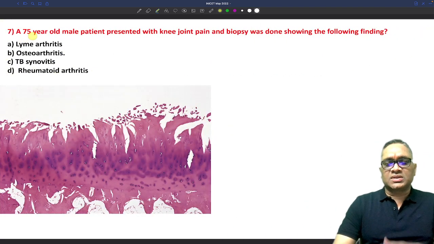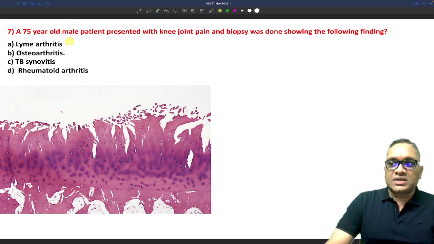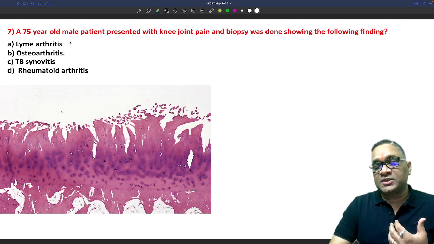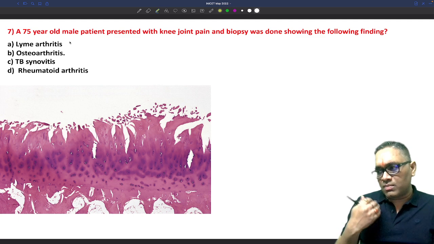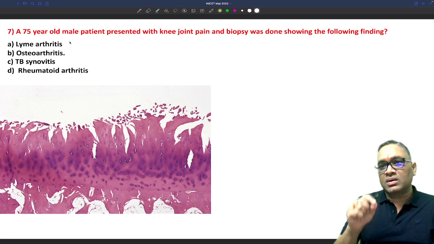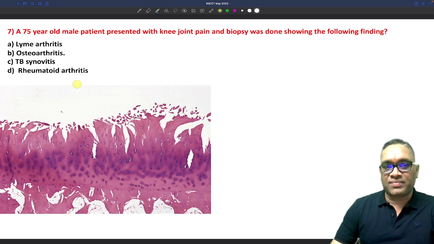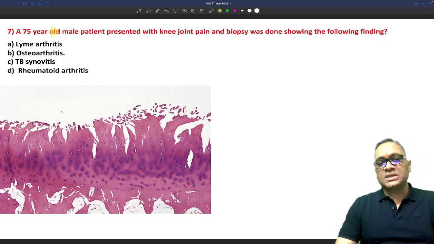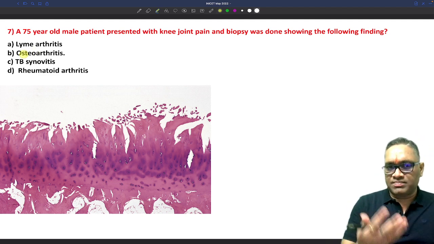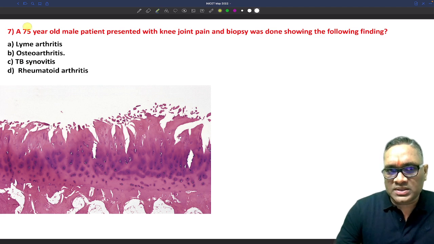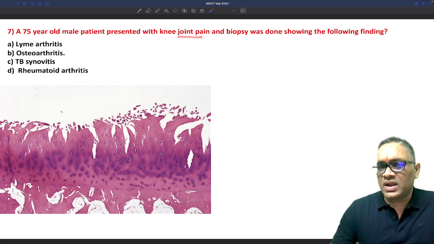Next question. This question is a little controversial because I am not getting the exact picture, but many students were telling that there was a picture which was showing an epithelial pearl. What I feel is that it would not be an epithelial pearl, it would have been a chondrocyte, which looks like an epithelial pearl to you people because you are not aware of that thing. So if there is any feedback, you can send it on my Telegram about what image had been asked, or you can post here also. So now this question is a 75-year-old male patient with joint pain, knee joint pain.